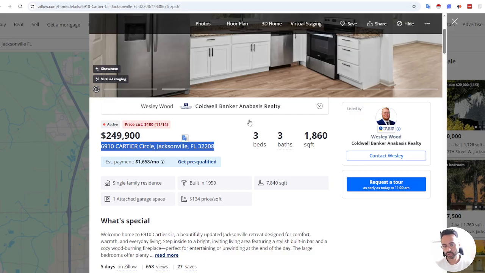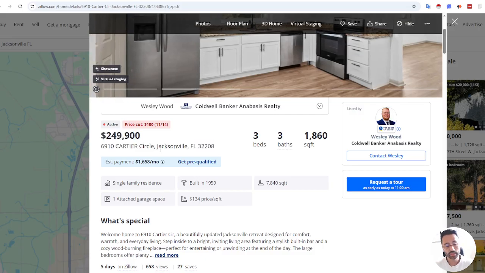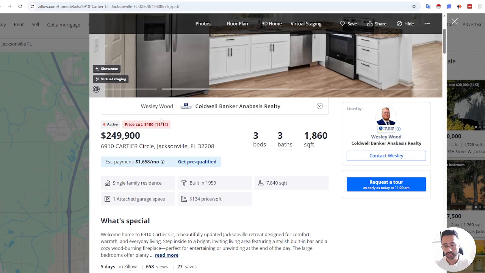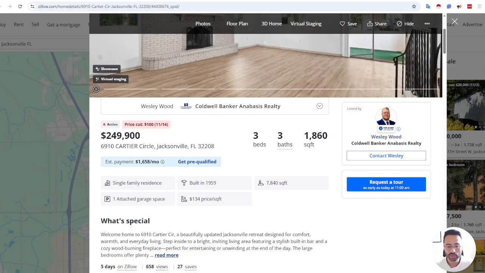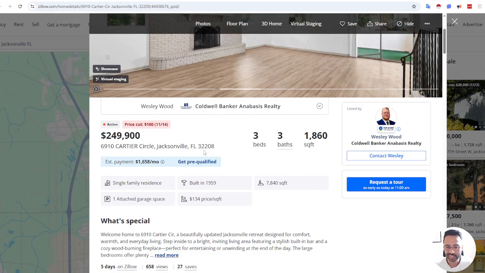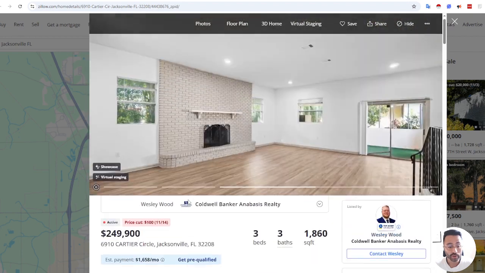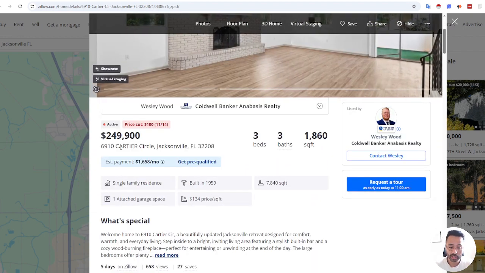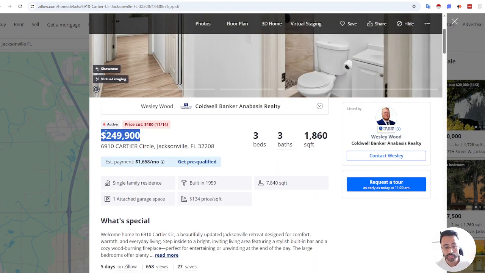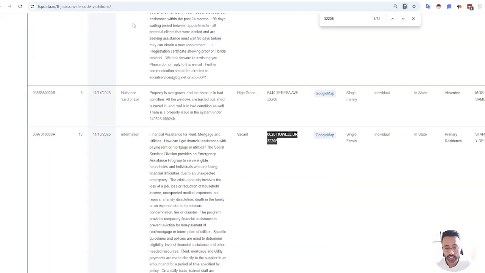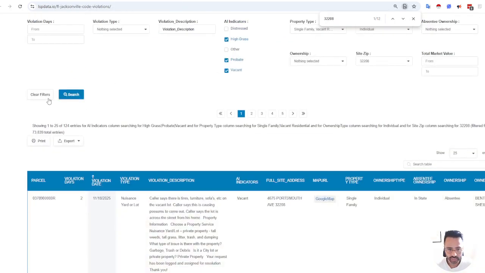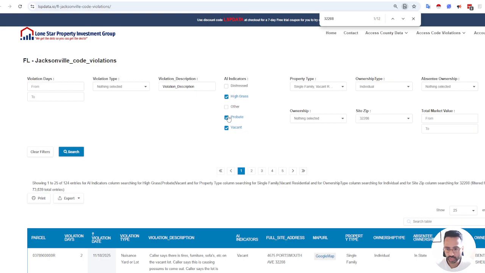So as you saw, this is listed for 249,000. If you find one that is similar to this, you can easily figure out that if you do find an opportunity, your ARV may potentially be around here, right? So anyways, let's just choose vacant here.